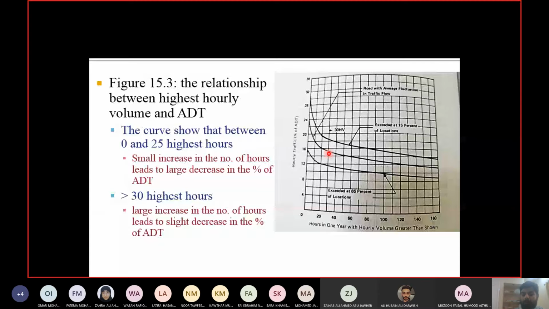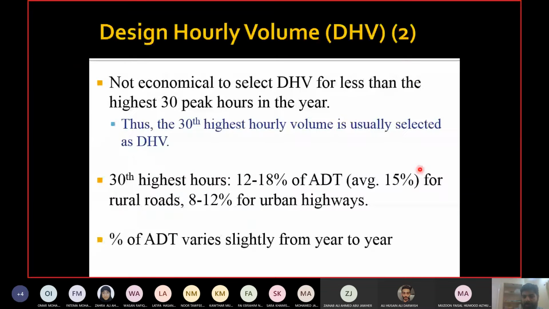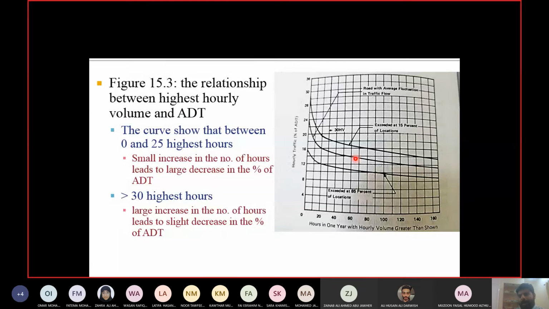Now, why am I taking this value? It is taken because of the shape of the curve. Now you see the initial shape of the curve is very steep. It is declining with a very steep slope. And after this initial portion, the remaining portion of the curve is declining very gradually, with a very mild slope, with a very low value of slope. So for the initial part of the curve, the slope is very high. For the ending part of the curve, the slope is mild.